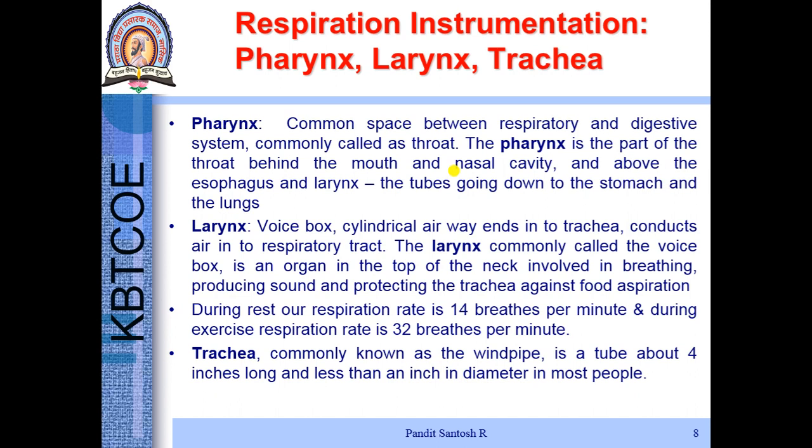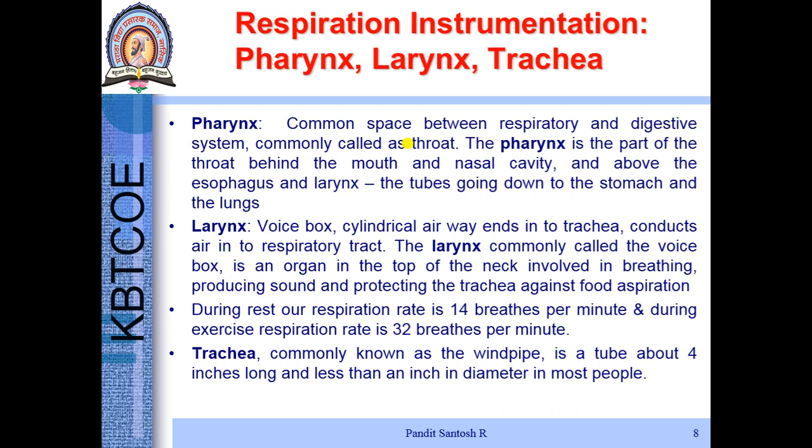Pharynx. The pharynx is the common space between the respiratory and digestive systems. It's the part of the throat between the mouth and nasal cavity. Larynx. The larynx is the voice box. It's the organ at the top of the neck involved in breathing and producing sound. Also it protects the trachea against food aspiration.